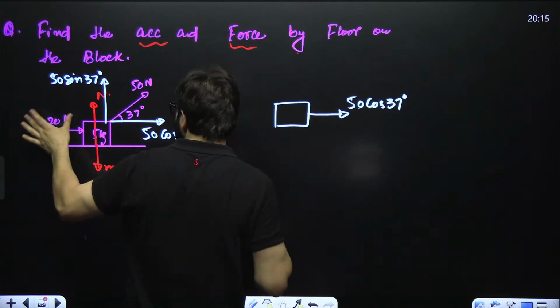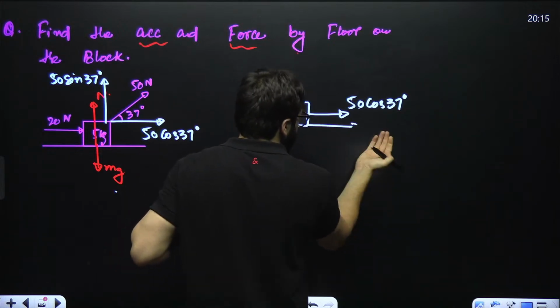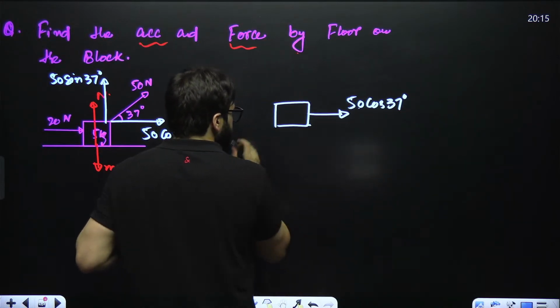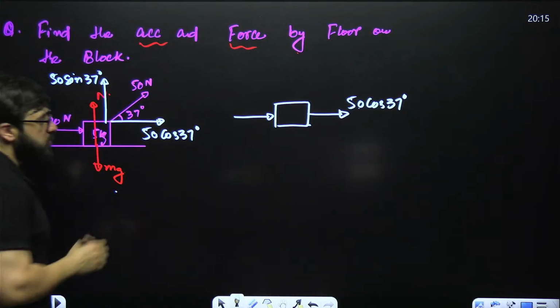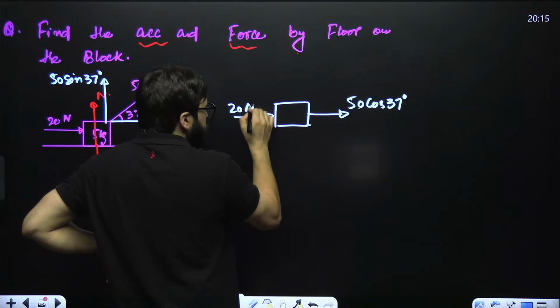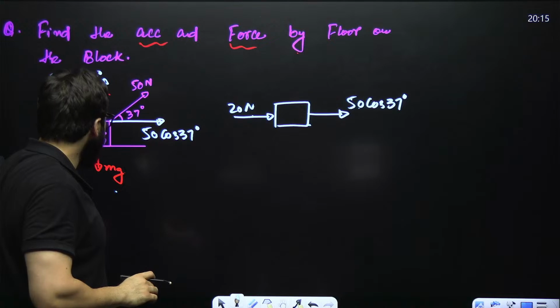What is the force from this side? This is also the force from this side only, but the direction of the force is the same. So we say this is 20 Newton. This and this are in the same direction, so they'll add up.